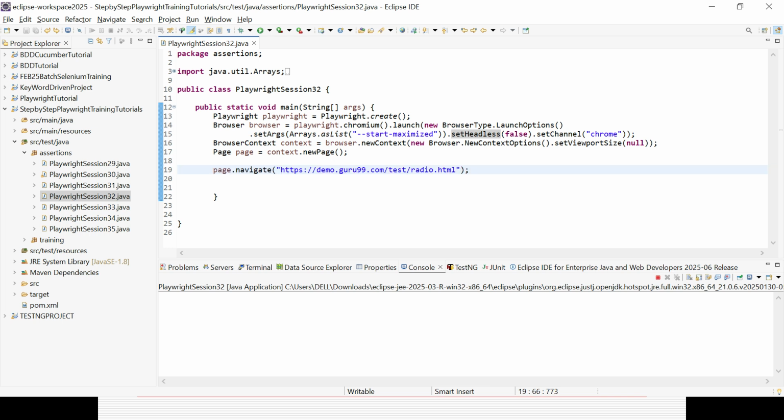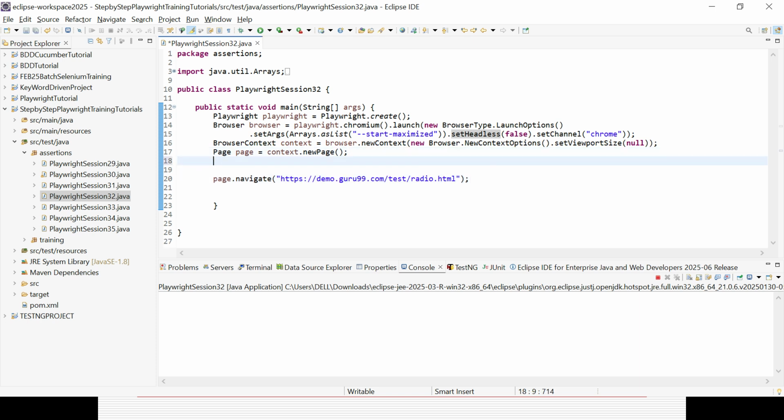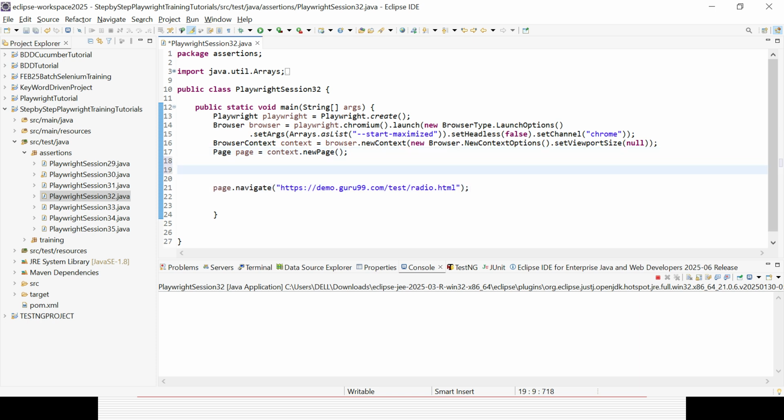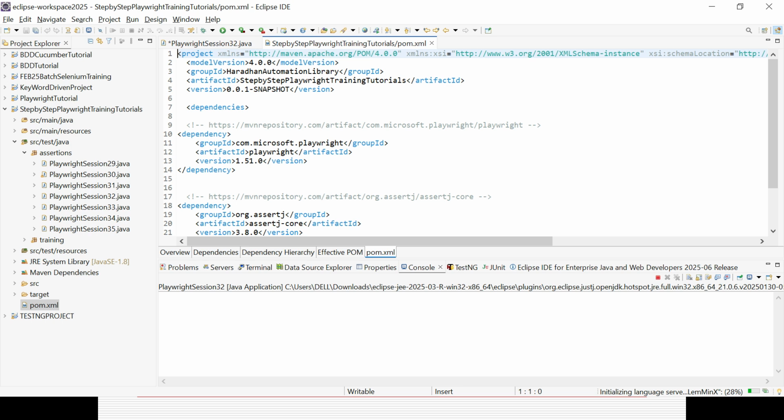Now, before navigating to the page itself, I can create an object or variable for the soft assertion class. Before that, I need to import that dependency, so I add the dependency in the pom.xml file. What dependency will we be adding?